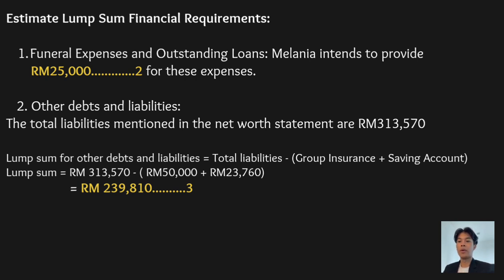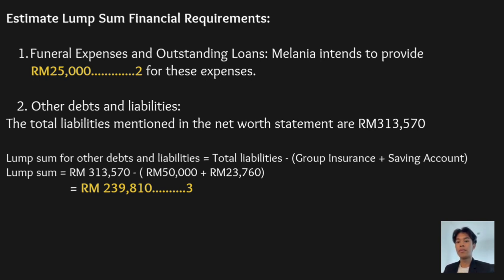This number we can put to the total sum, so we put it as the second number for these expenses. And then other debts and liabilities. The total liabilities mentioned in the net worth statement are 313,570 ringgit Malaysia.